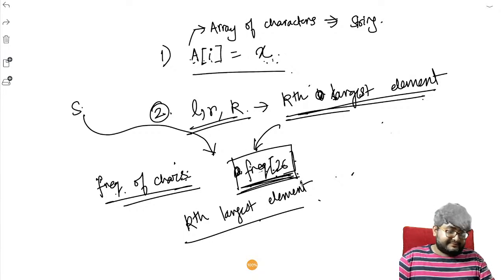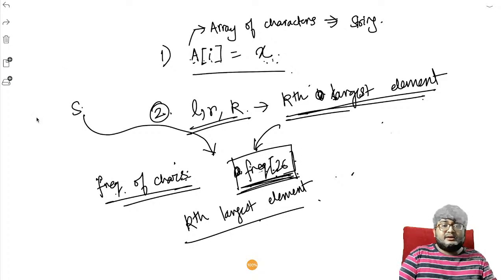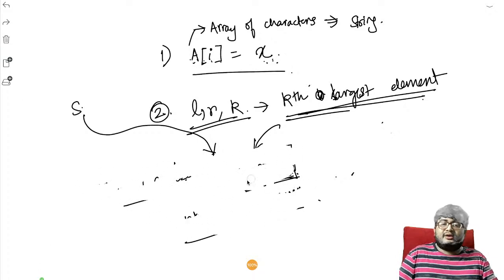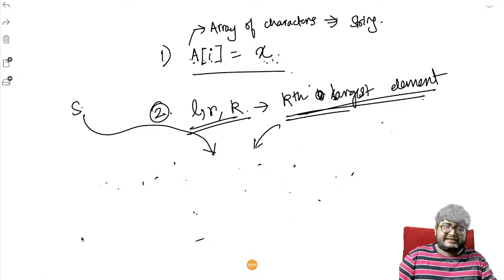We can, right? Can we do this? We can. How can we do this? Pretty simple. We can just run a loop. Let's just consider, instead of 26, the first three characters, A, B, C.